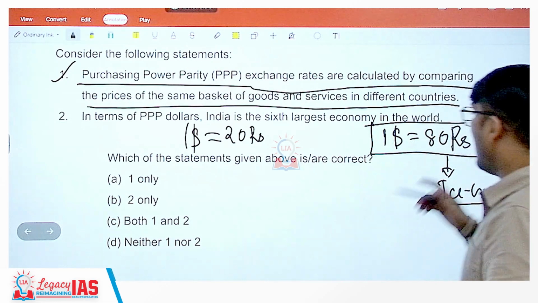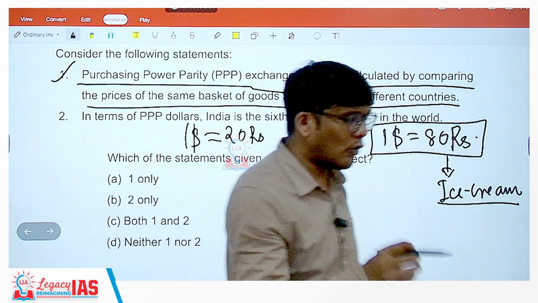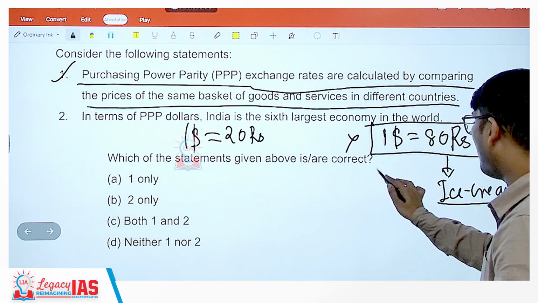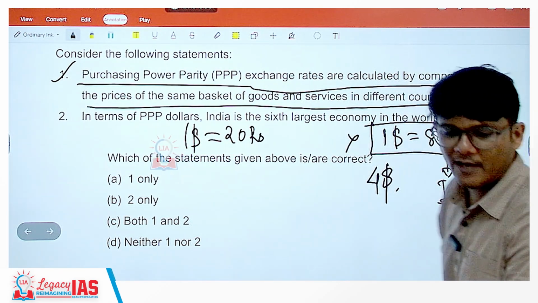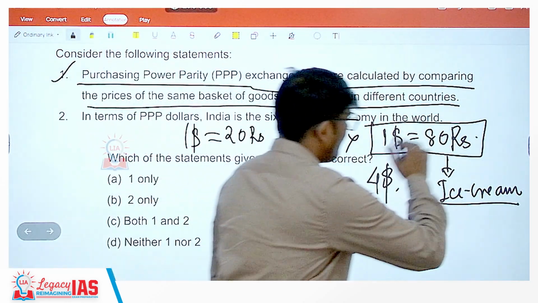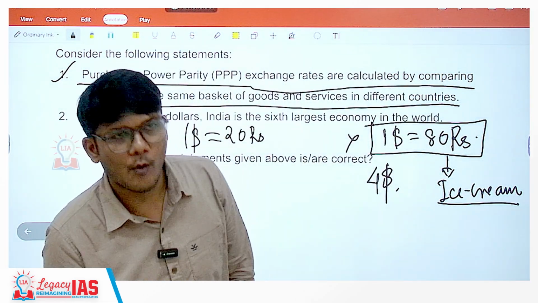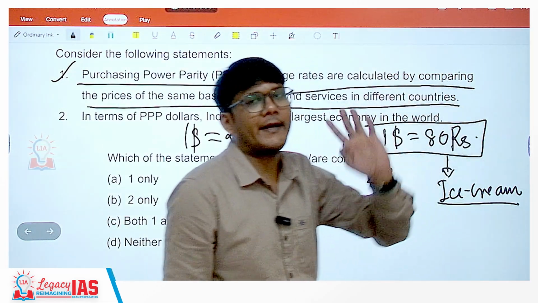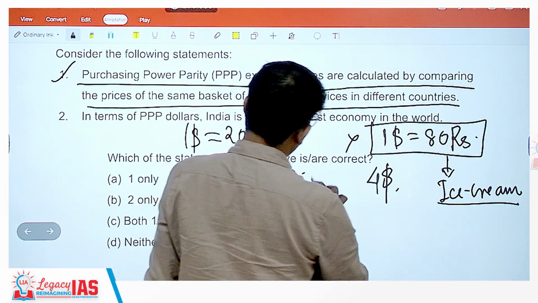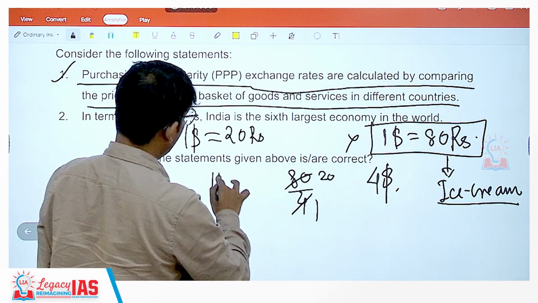Okay. If you want to buy the similar or the same brand and same quality and same amount of ice cream in USA, you will not get it in $1. You will have to spend $4 to get the same ice cream. What does that mean? That $1 may equal to be 80 rupees in the market. But value wise, the purchasing power wise, $1 is not equal to 80 rupees, $4 is equal to 80 rupees. Since $4 is equal to 80 rupees, so $1 is equal to how much? $1 is equal to 20 rupees.